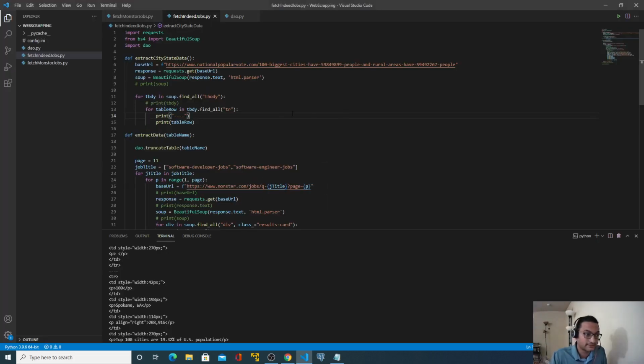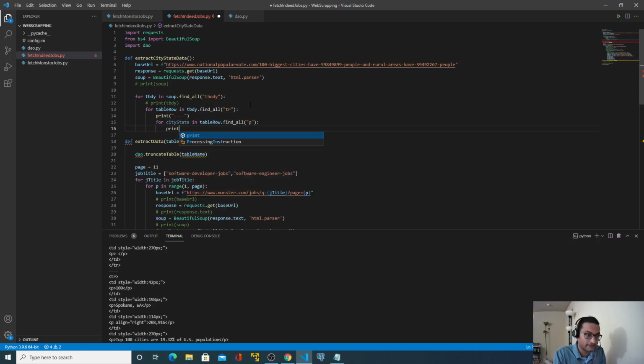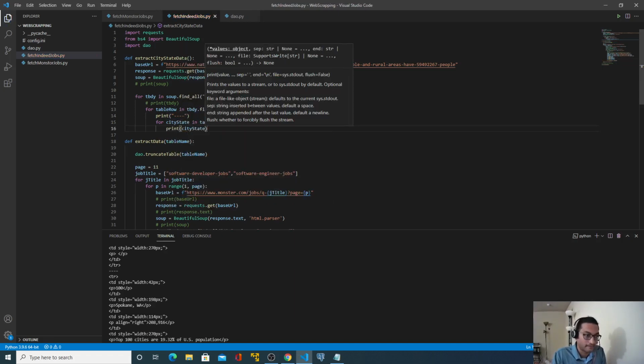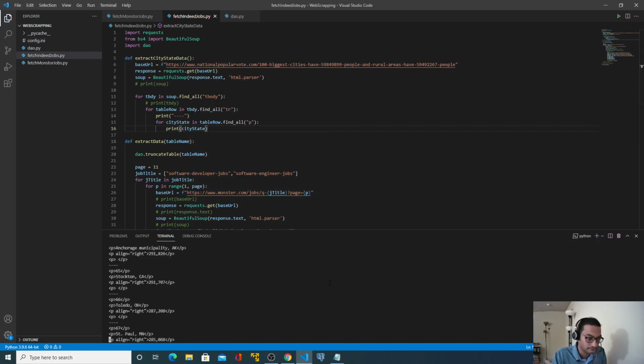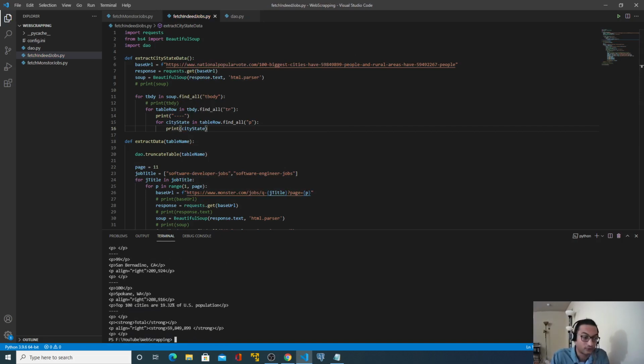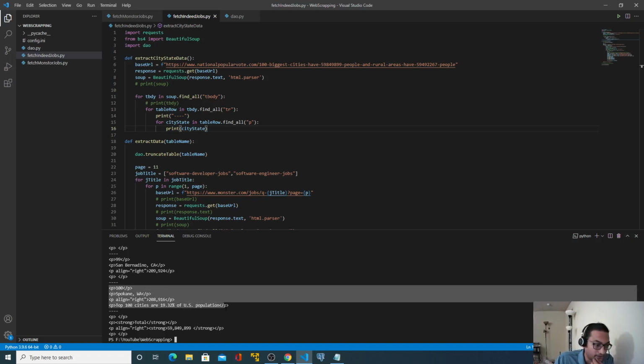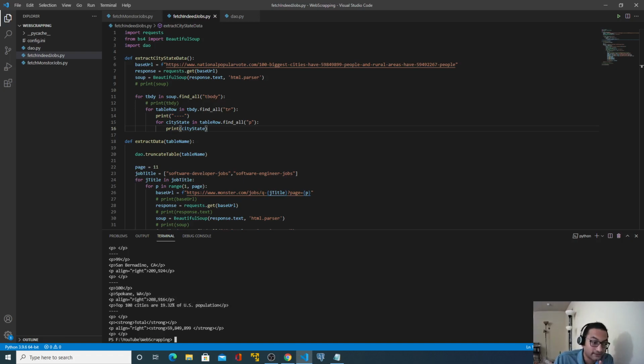So let's add another for loop. Let's say find all p tags. And what we have to do is use table rows. So it's a hierarchy. Remember, you can't use tbody. In table row, find the p tags, and let's say city state. I will print this, city state. Perfect. Now let's take this example. We are interested only in this second element. We do not need the first or remaining elements.